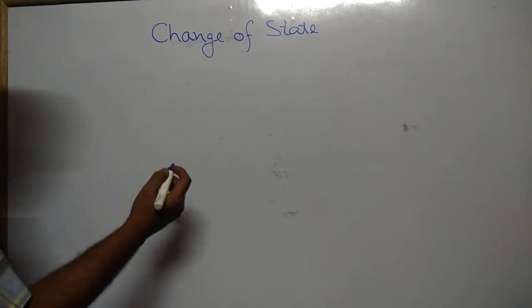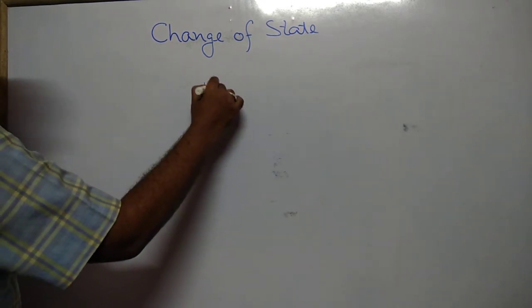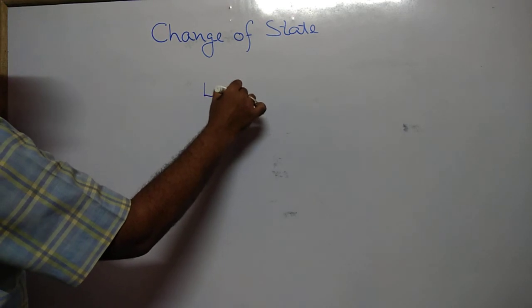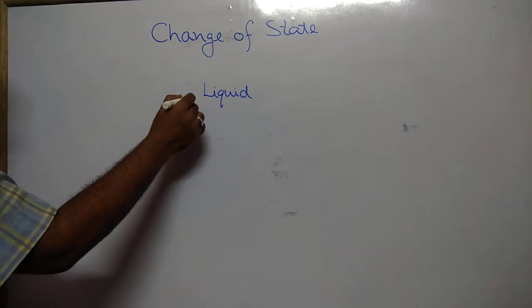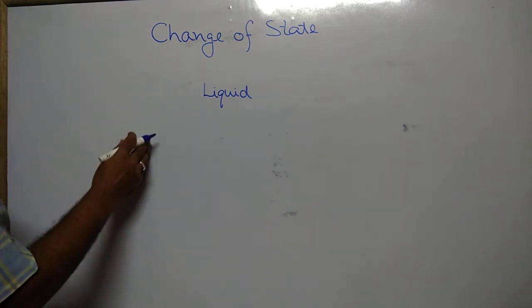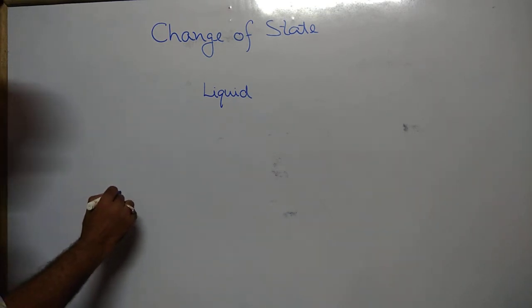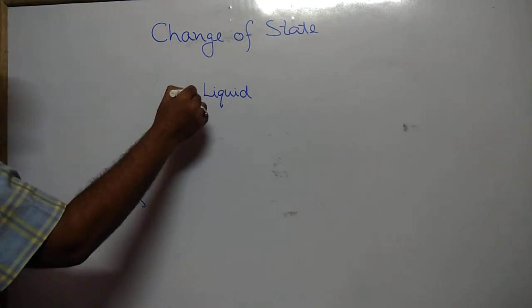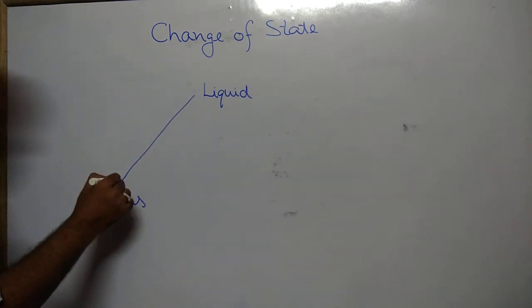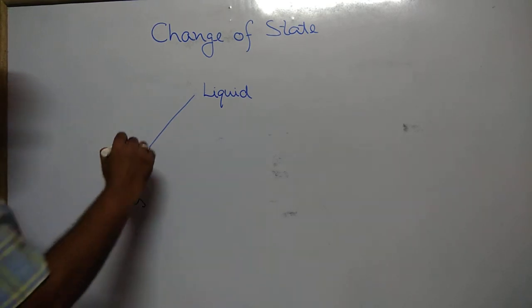For example, if we have a clear liquid and heat energy is given to this liquid, what happens? The liquid changes to gaseous form.